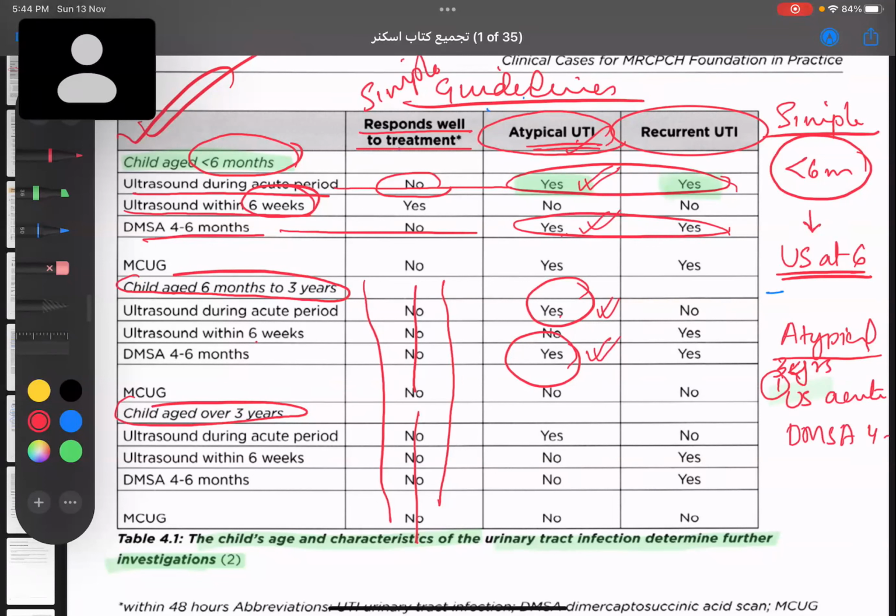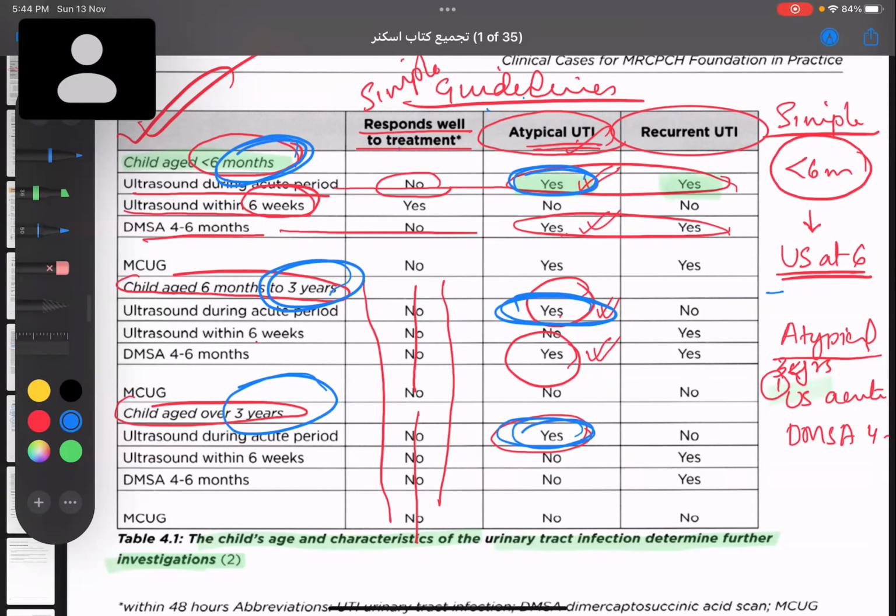More than 3 years, we only have to do an ultrasound during acute episode. That's it. Or I can say that in case of atypical UTI, no matter what is the age of the child, always I will have to do an ultrasound in acute episode. See here. Yes, that means in atypical UTI, no matter what is the age of the child, I have to do an ultrasound in acute episode. Whereas in recurrent UTI, again, it is different.